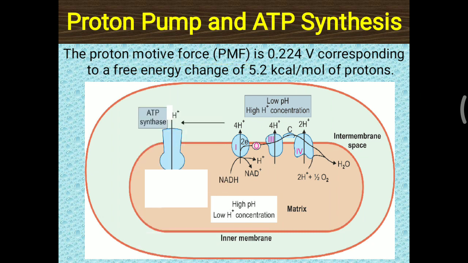Whatever this H+ is, it will try to enter the matrix again, but that is possible only with the help of FO, or ATP synthase, or complex 5 of the ETC. That is called the ATP synthase mechanism. So H+ will enter the matrix again, and that helps to generate ATP molecules.